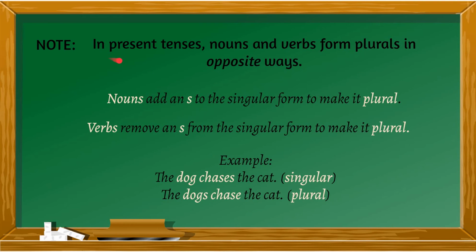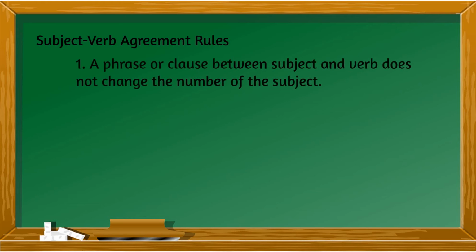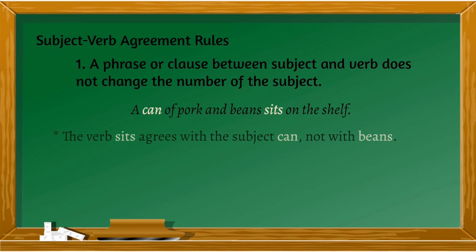But usually, this is only when we are in the present tense. So take note of that. So here are now the rules. A phrase or clause between subject and verb does not change the number of the subject. When I say number, it's always singular or plural. So you would know when we come across the word number.